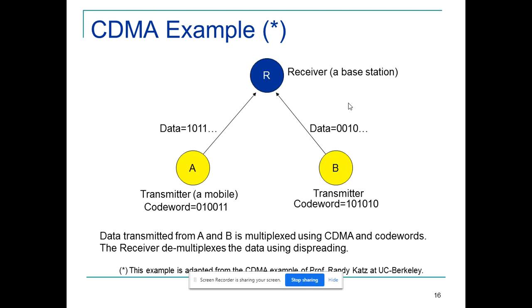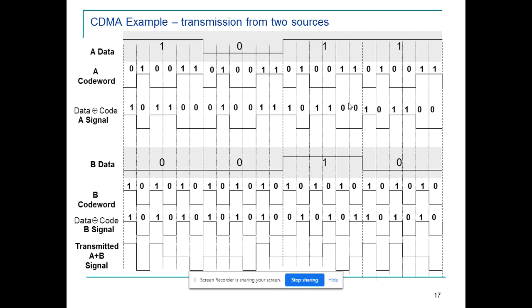That they are transmitting. So I think this would give you a very good base on that. Data A is being transmitted along with the code word. An XOR operation is happening between them in the same channel. In the second path, data B is being passed. A code word is being used. See that this code word is something different from A's code word. XORing B and its code word.